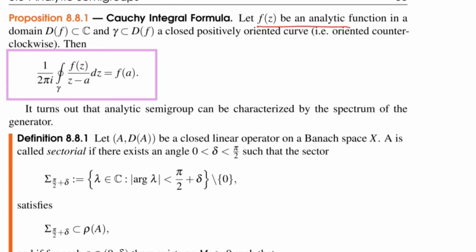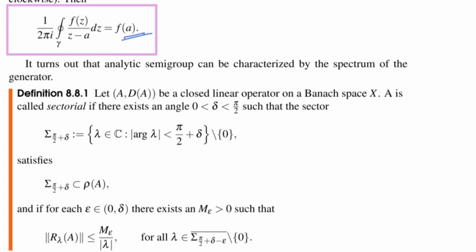So in this case, the closed path integral, multiplied by 1 over 2 pi i, of f of z divided by z minus a, dz, is equal to f of a. Or in other terms, this is the leading order term of the Laurent series of the function f of z divided by z minus a, where the leading pole is sitting at a. And now this is a formula we're going to use for operators in a second.